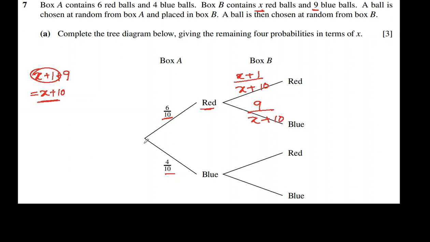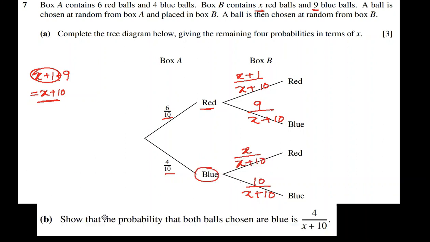X plus 10. Similarly, in this branch, a blue ball was drawn and put into box B. So the number of red balls will remain x, but total balls are x plus 10 again. Next, the probability of a blue ball: because the previous ball was blue and its number has increased, it will be 10 now out of x plus 10. This is the completion of the tree diagram.